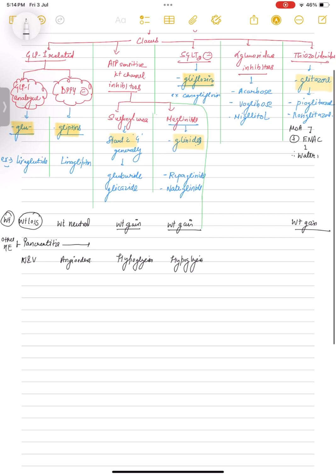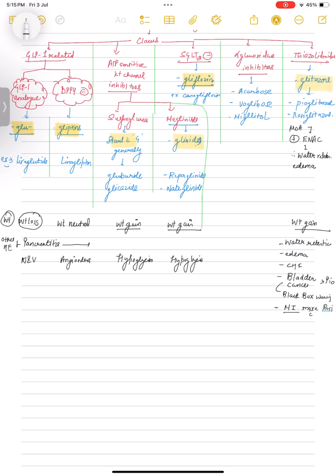Now thiazolidinediones' mechanism of action is they stimulate ENaC channel, therefore cause water retention and edema. So their side effect is water retention and edema, and they can also cause CHF. One main side effect which is most commonly asked is bladder cancer caused by pioglitazone. Therefore pioglitazone comes with a black box warning, and MI is also more common with rosiglitazone. One more side effect is bone fracture in females and hepatotoxicity.